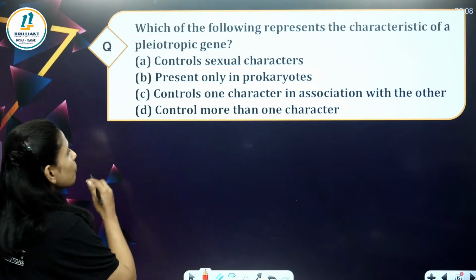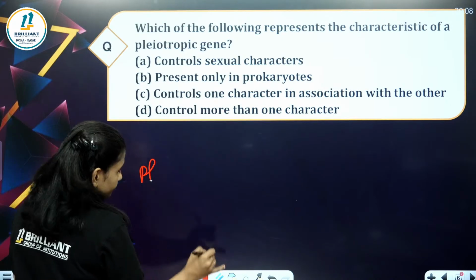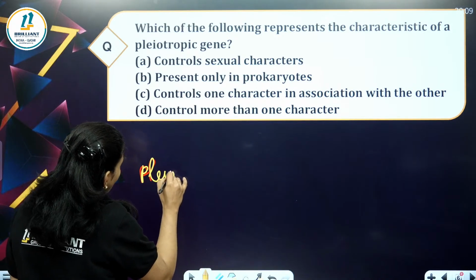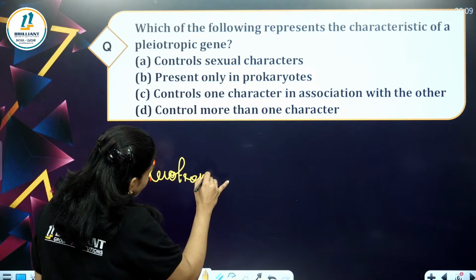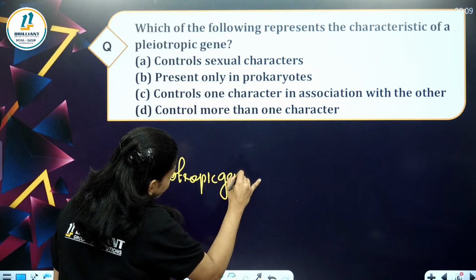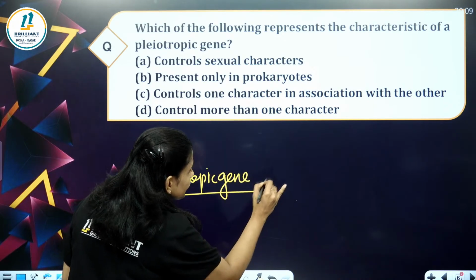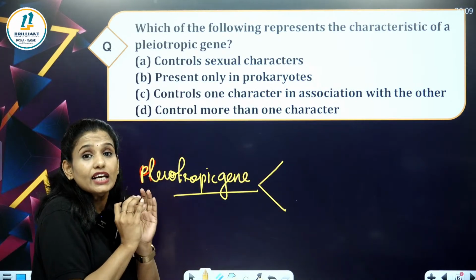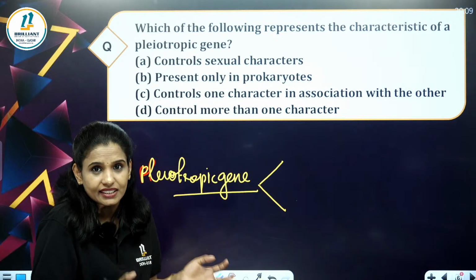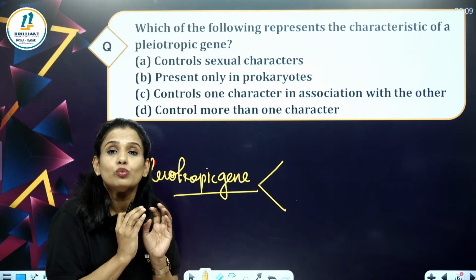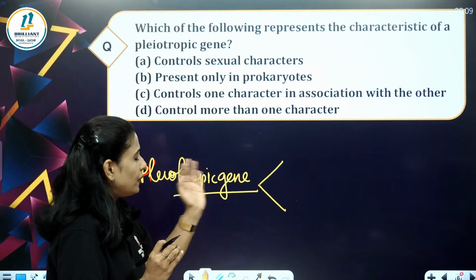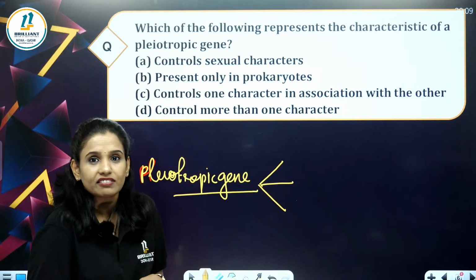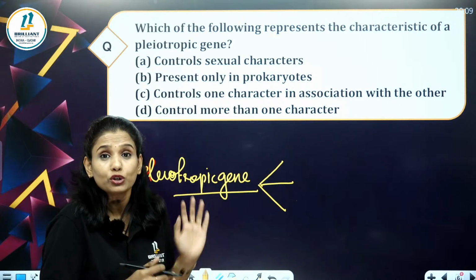A pleiotropic gene is a single gene. It is a gene that can express more than one character. That can show more than one character is called a pleiotropic gene.